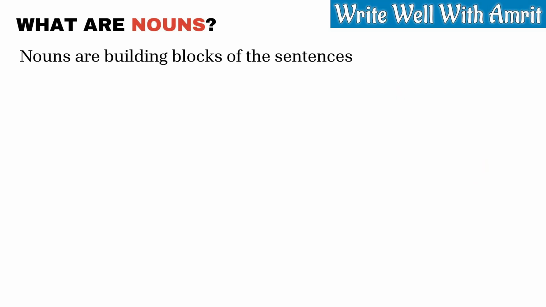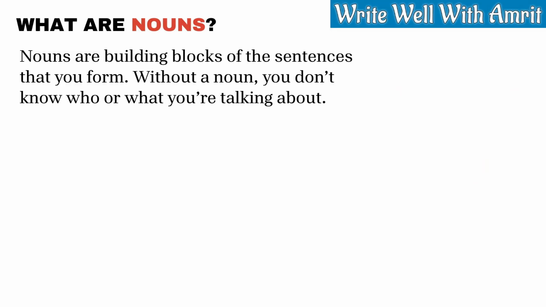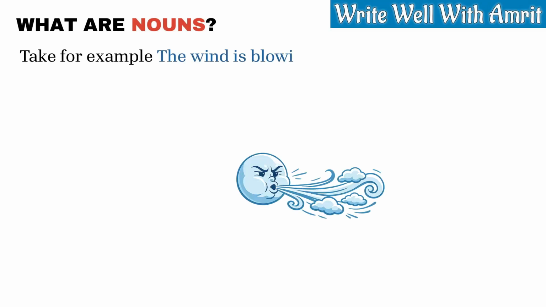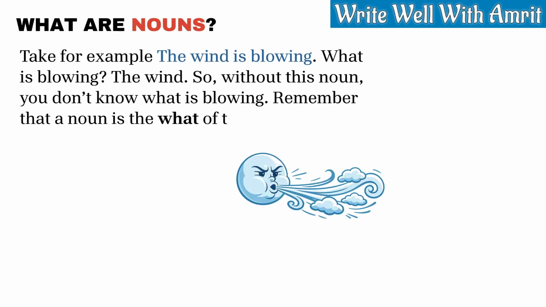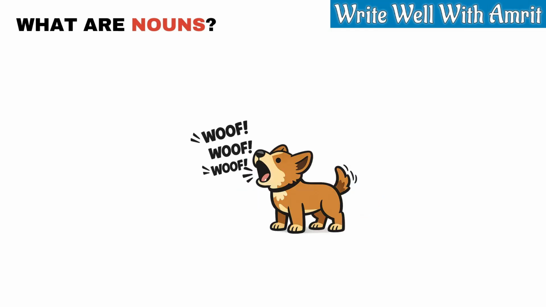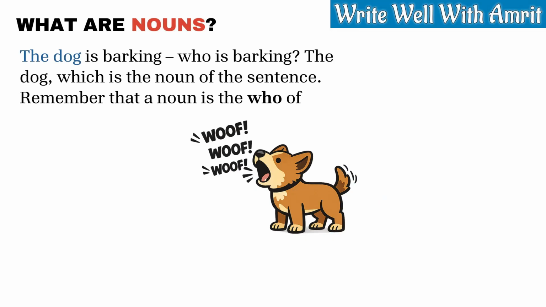Nouns are building blocks of the sentences that you form. Without a noun, you don't know who or what you are talking about. Take for example, the wind is blowing. What is blowing? The wind. So without this noun, you don't know what is blowing. Remember that a noun is the what of the sentence. The dog is barking. Who is barking? The dog, which is the noun of the sentence. Remember that a noun is the who of the sentence.